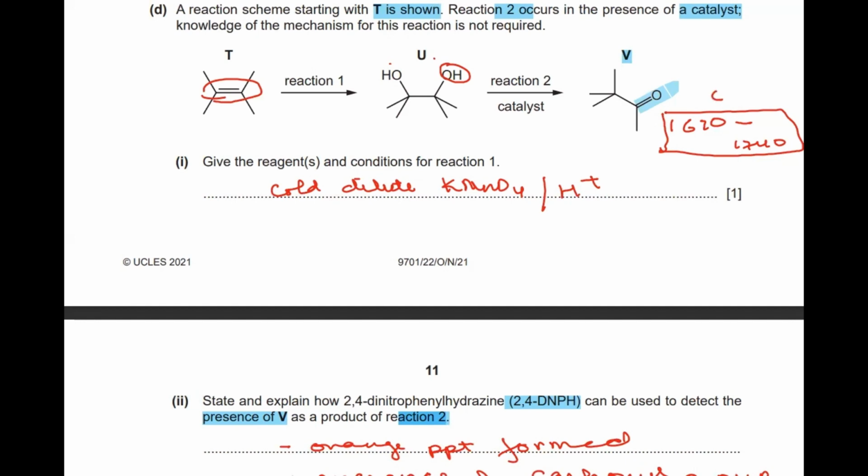We will see that the carbonyl group's absorption peak is between 1670 and 1740. In U, this is your carbon which is bonded to OH. Okay, this is your carbon which is bonded to OH. So carbon is bonded to oxygen, which is further bonded to H. So you will be seeing a peak for the carbon-oxygen bond in U. We will see the carbon-oxygen peak between